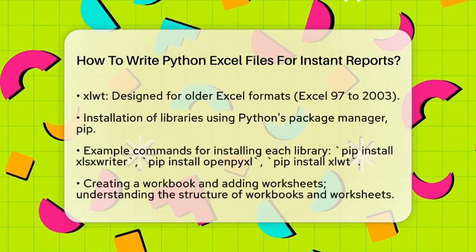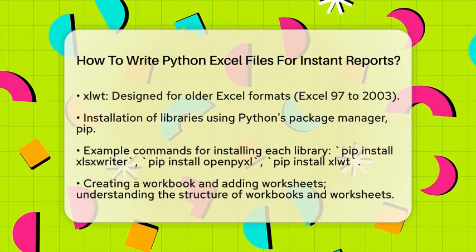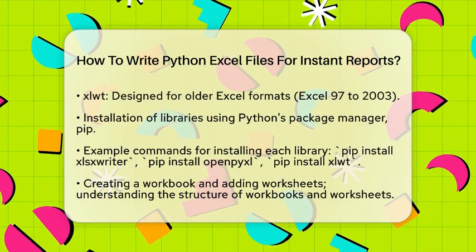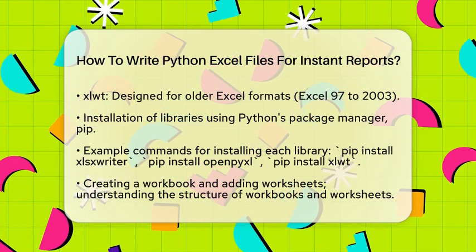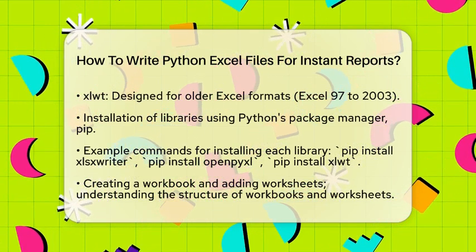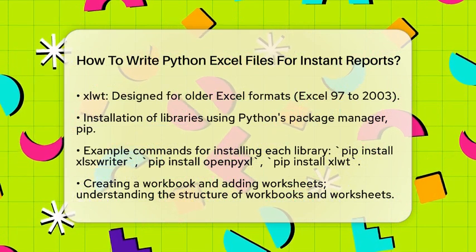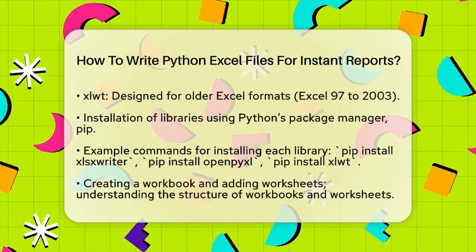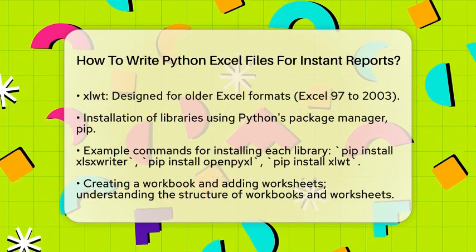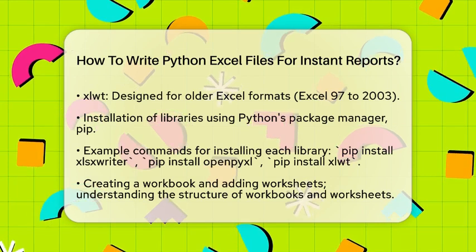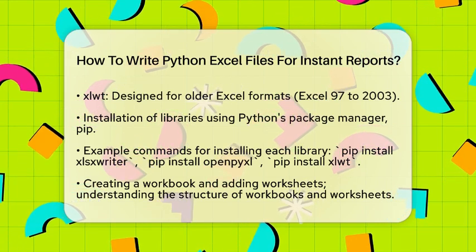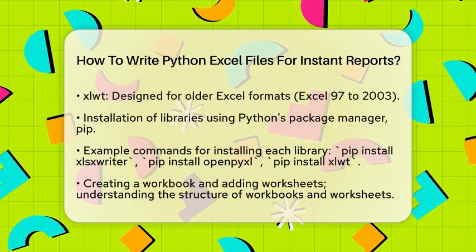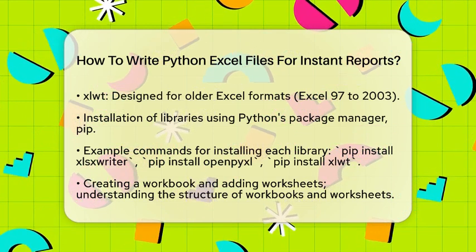Once you have chosen a library, the next step is to install it using Python's package manager, pip. You can do this by running commands in your terminal. For example, to install XlsxWriter, you would type pip install XlsxWriter. For openpyxl, use pip install openpyxl, and for xlwt, type pip install xlwt.